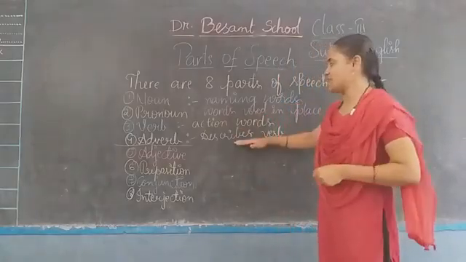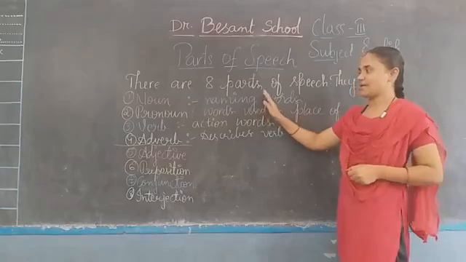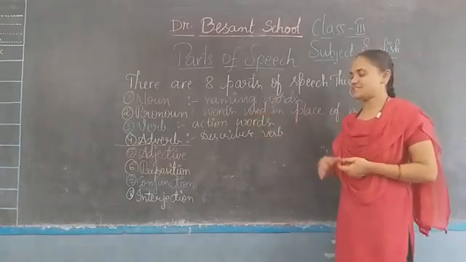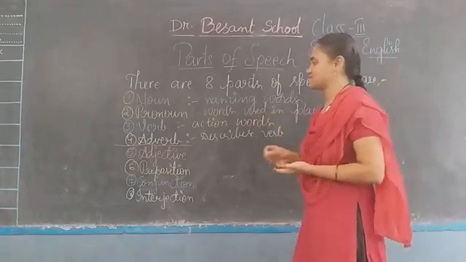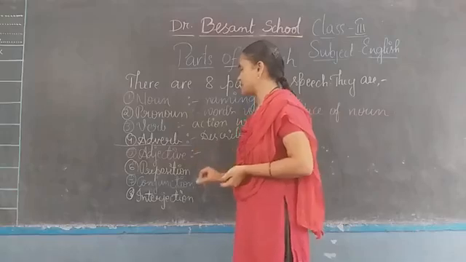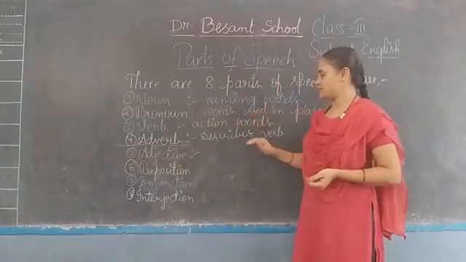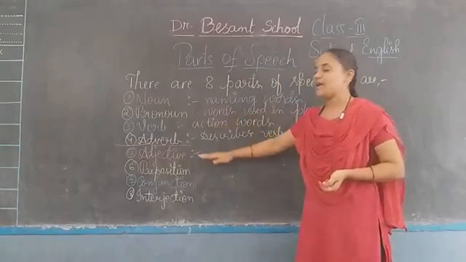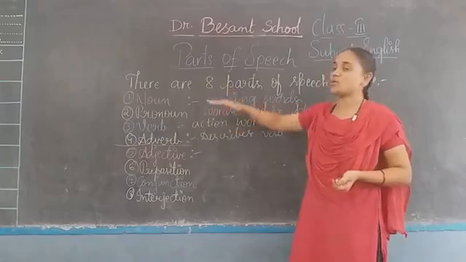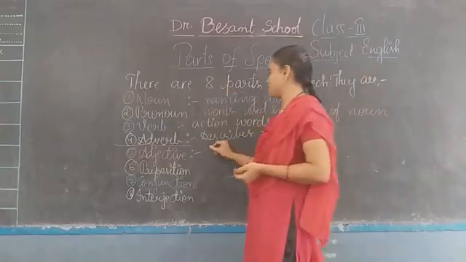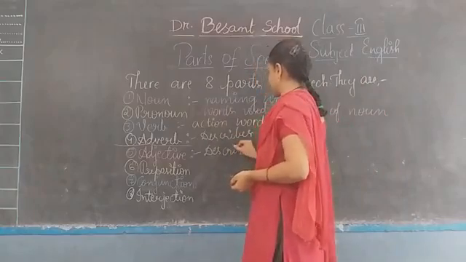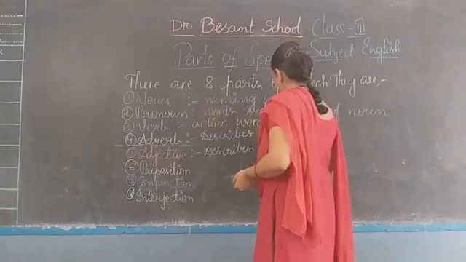Okay, children. So till now, you all are very clear. What are nouns, pronouns, verbs, and adverbs? Today we'll start with adjectives. Small difference between adverb and adjectives. Adverbs they describe the verbs. Adjectives they describe the nouns. So we say them describing words. We call adjectives as describing words.